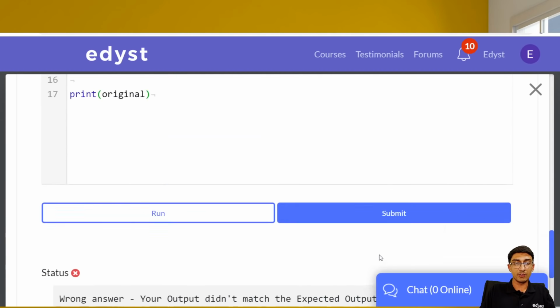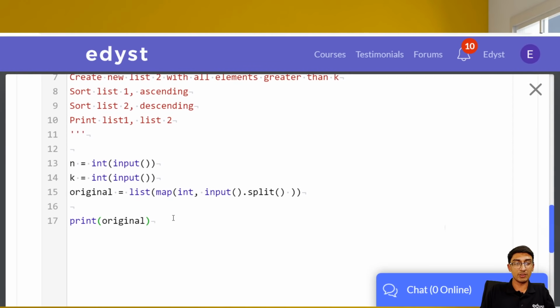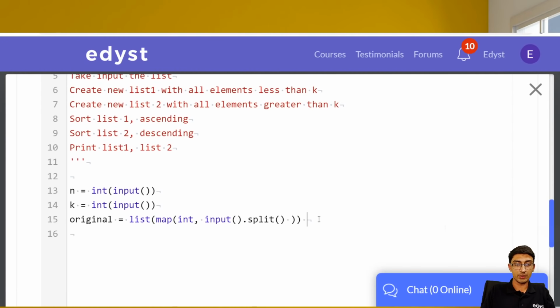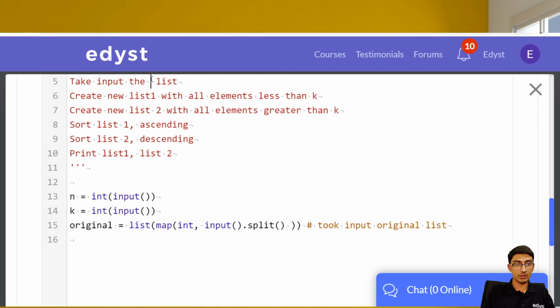If we had just done input().split(), we would have got strings over here. So we took input the original list.